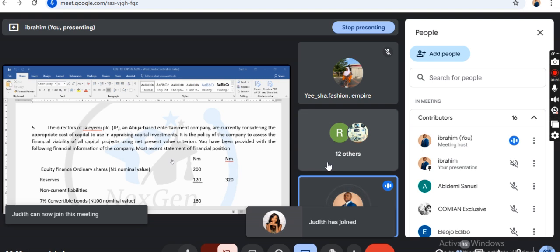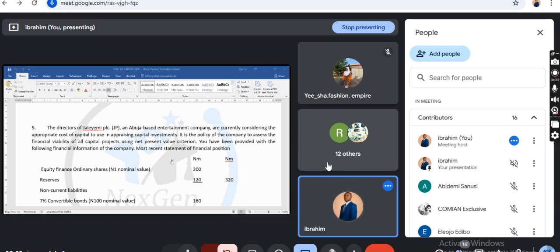Don't forget, when you see a question in cost of capital, the first thing you need to do is read the requirement. What did they say you should do first? Once you read the requirement, you ask yourself, what topic is this? Is it APV? Is it cost of capital? Is it option pricing? Is it bond? So immediately you understand that this question is from cost of capital.